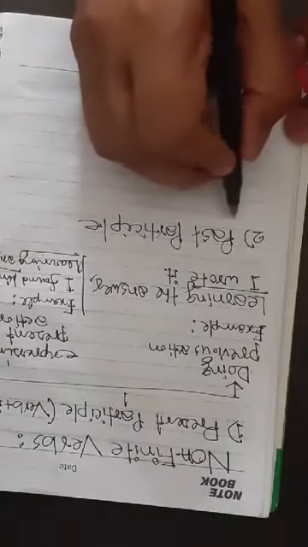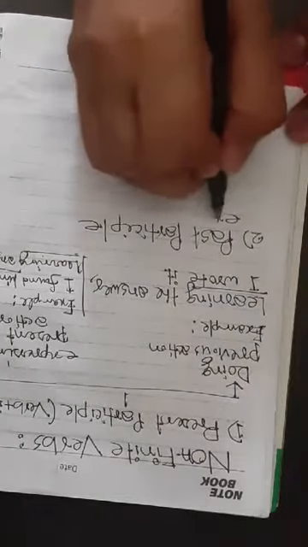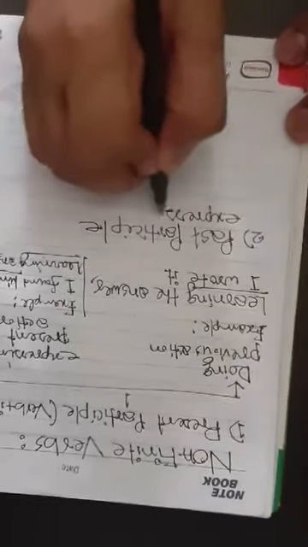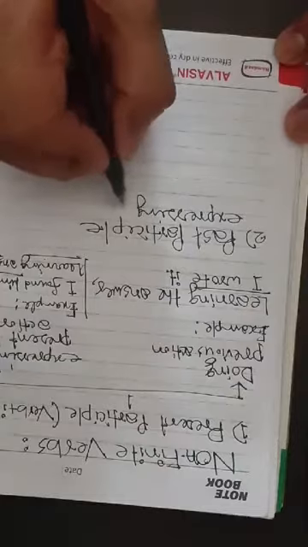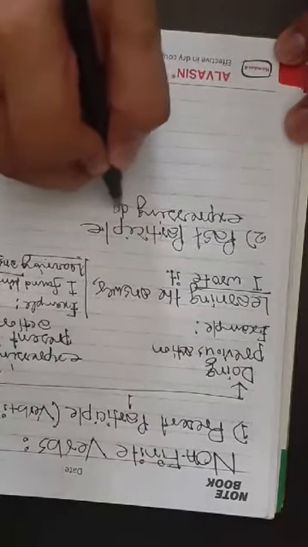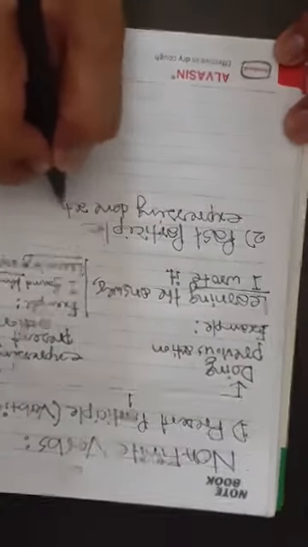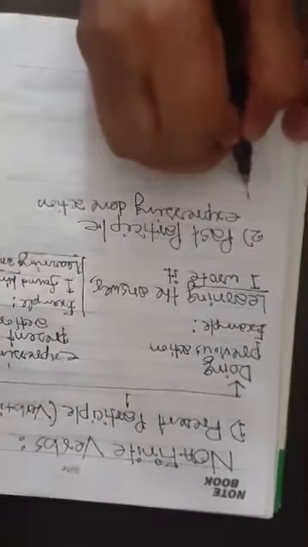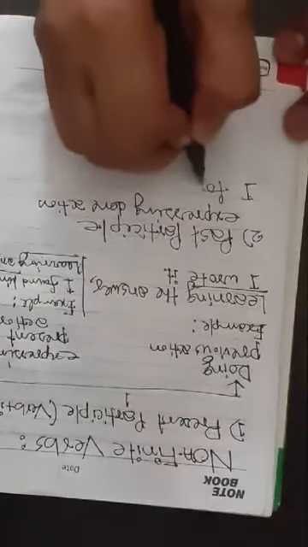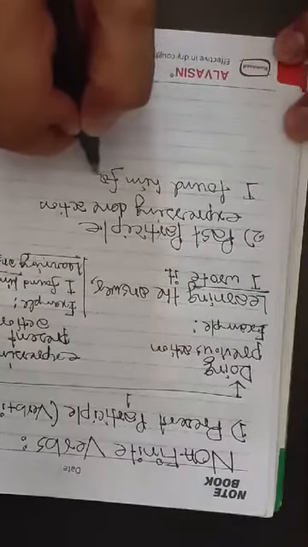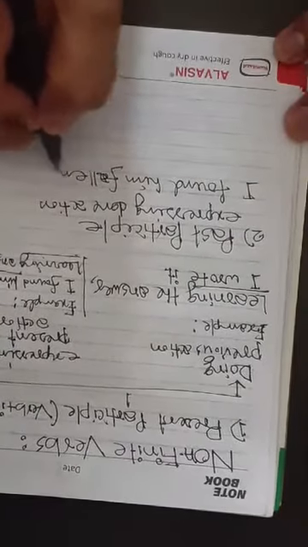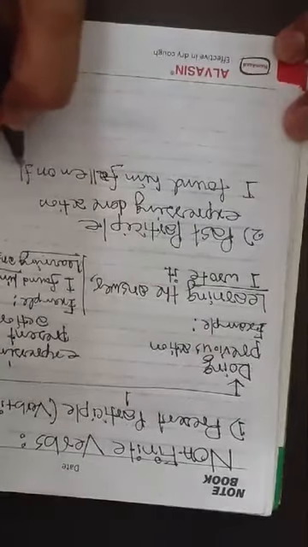And past participle is the participle expressing done action, the action that has already happened. For example, I found him fallen on floor. Fallen on floor. I found him fallen on floor.